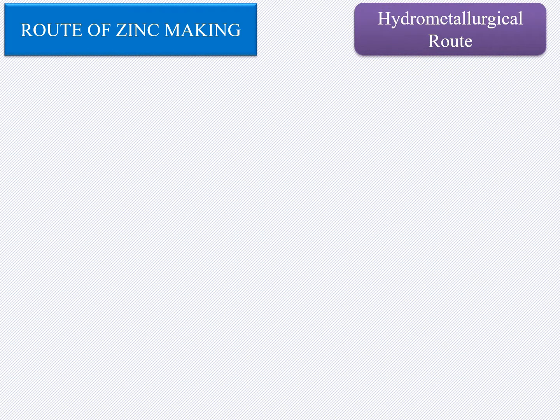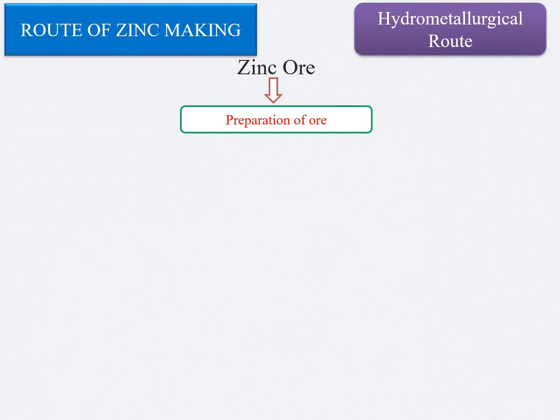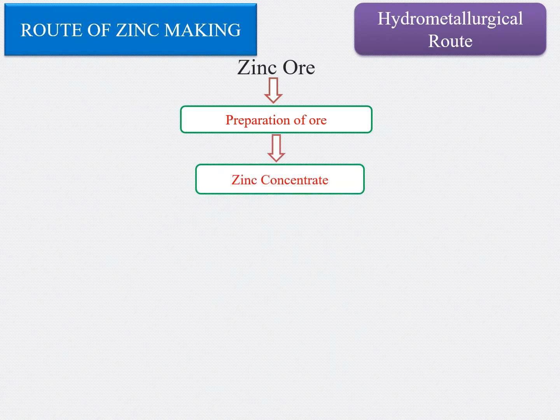For now, we will move to the hydrometallurgy route. The zinc can also be produced by using the hydrometallurgy route. So for the production of zinc from the hydrometallurgy route, we need zinc ore. The first step applied in the hydrometallurgy route is preparation of ore. In this route, roasting and calcination are done, and the zinc concentrate is subjected to leaching. Leaching is done by using H2SO4 as the leaching reagent, and this leaching is basically pressure leaching.